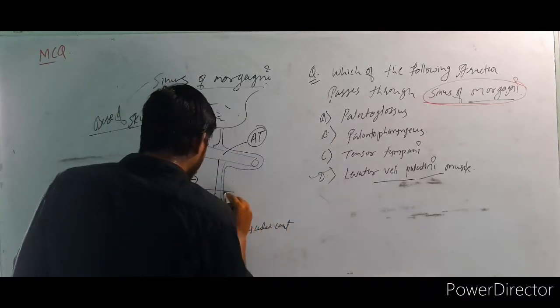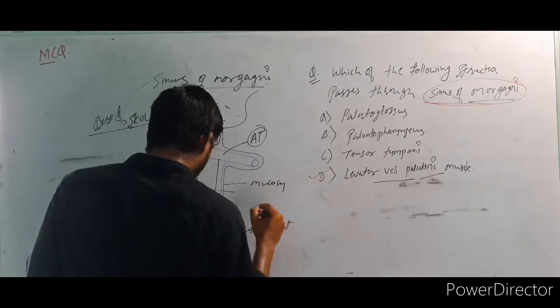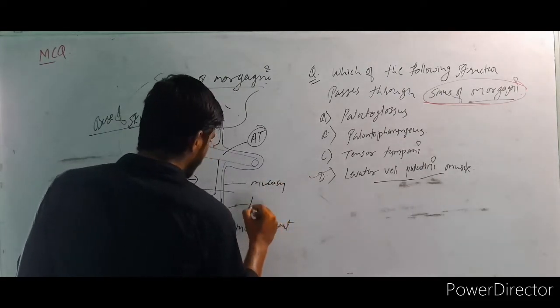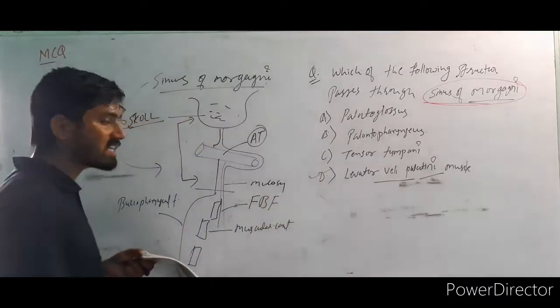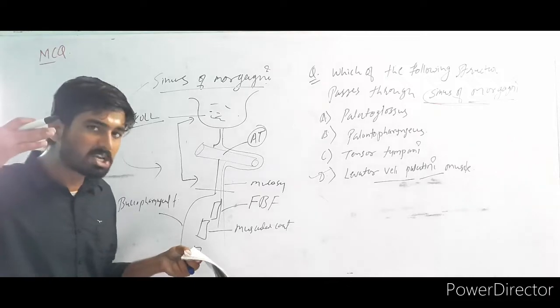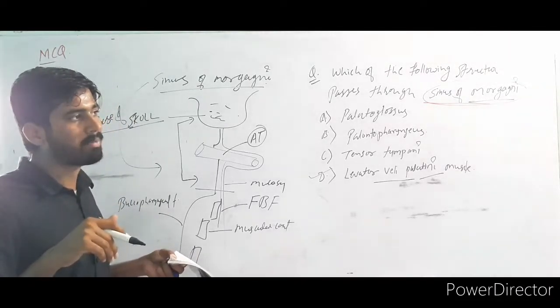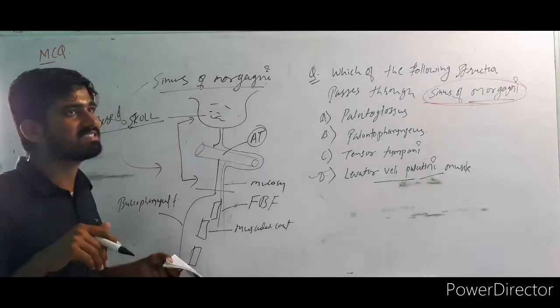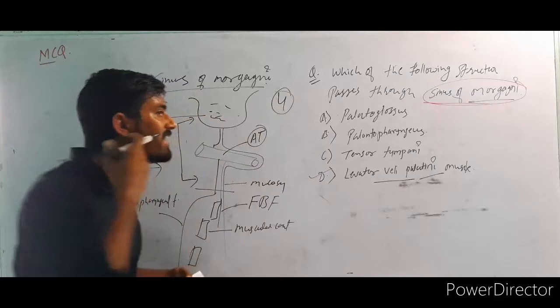Here, what is this? This is the mucosa, and here is the pharyngobasilar fascia. Can you tell me the structure piercing the parotid duct? Which structures does the parotid duct pierce? Tell me, there are 4 structures, from here it's going inside.